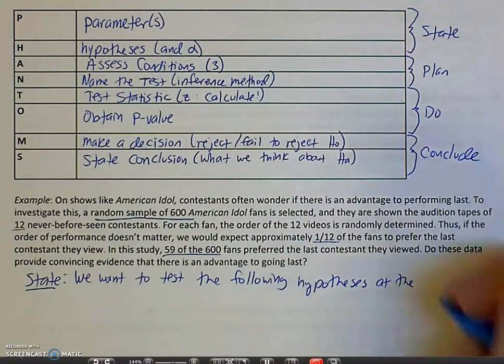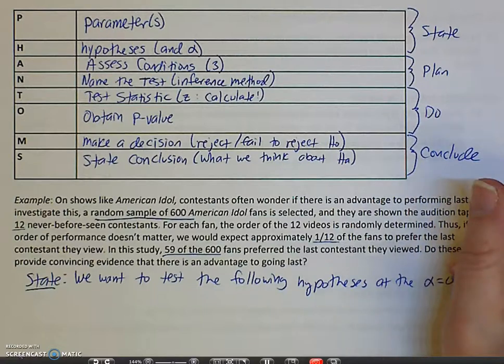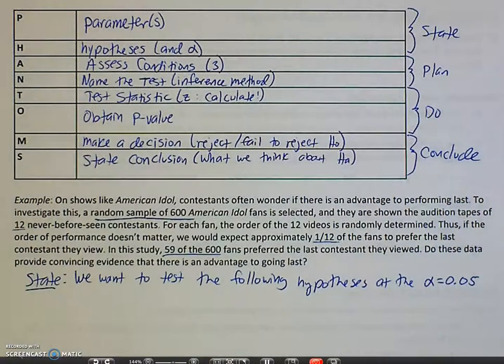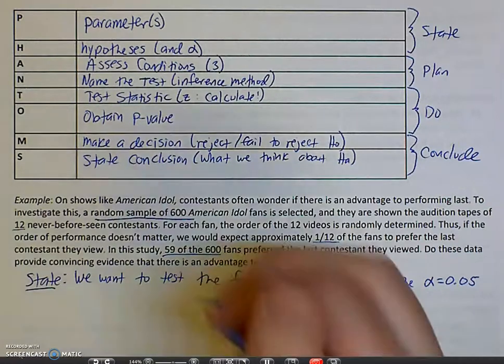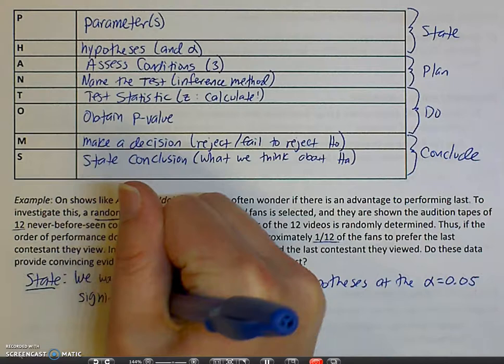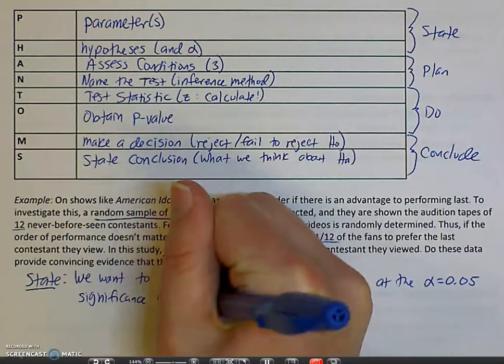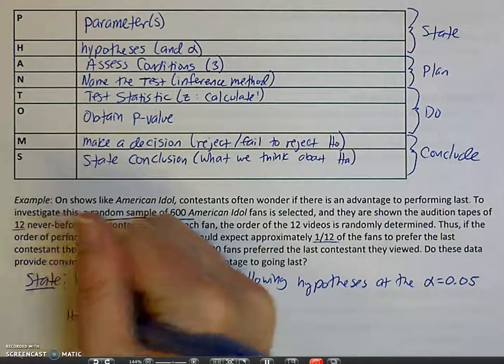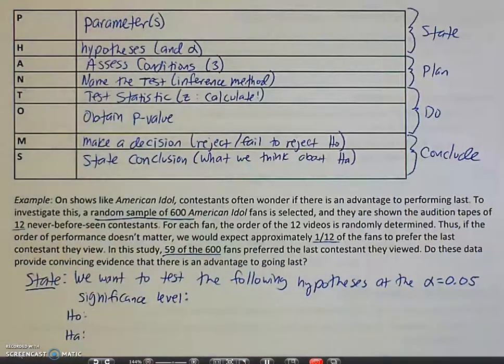They didn't state what significance level to use, and so in that case, we're just going to go to our default of using 0.05. So we want to test the following hypotheses at the alpha equals 0.05 significance level. So we have to have a null, and we have to have an alternative, an H sub 0 and